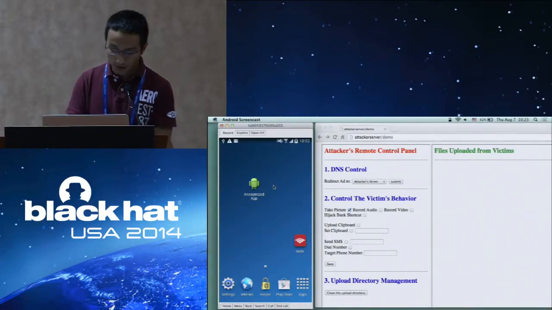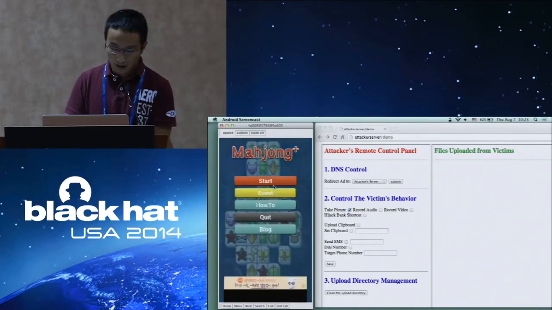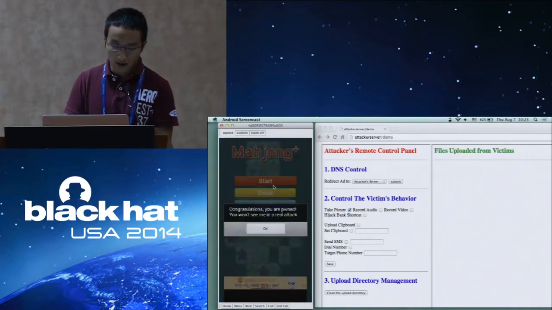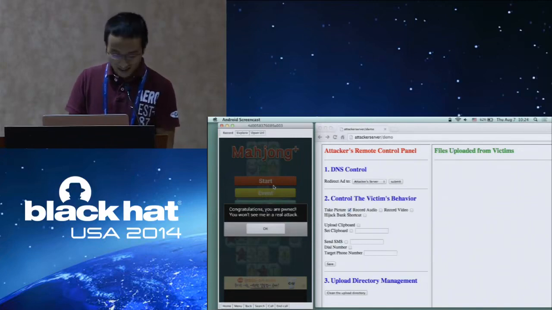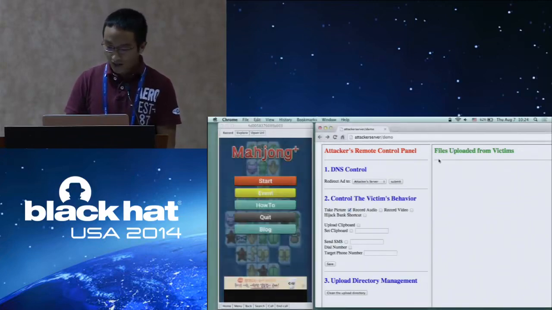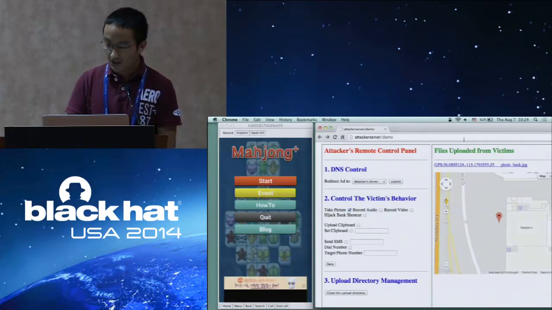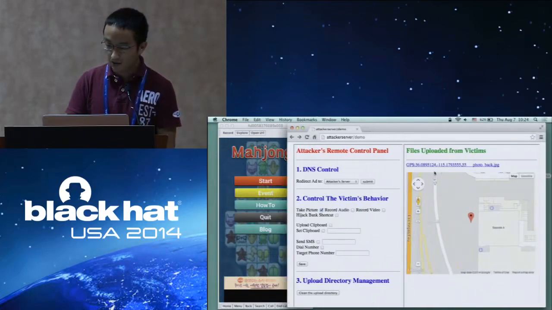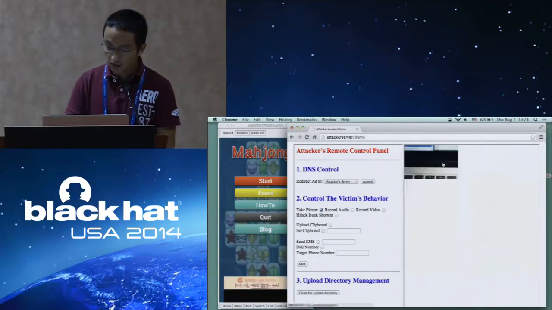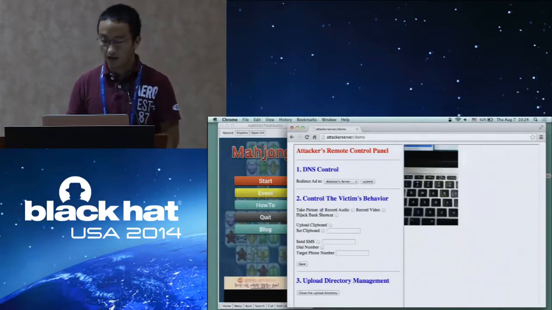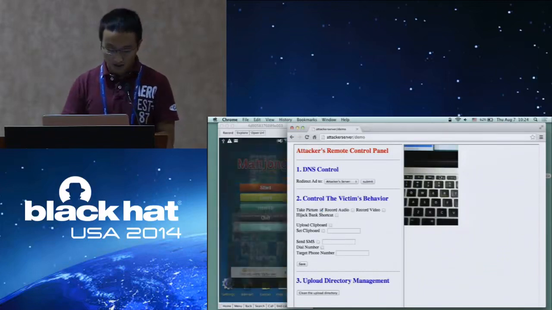So let's try to open the app again and see what will happen. So there we go. You can see a frame popped up saying, congratulations, you are owned. And you won't see me in the real world attack, of course. And after waiting for a while, you can see this picture has been uploaded to my attacker server with the GPS location. So with such kind of location information, you can identify the location of the victim. And you can see this is my Mac Pro's keyboard.